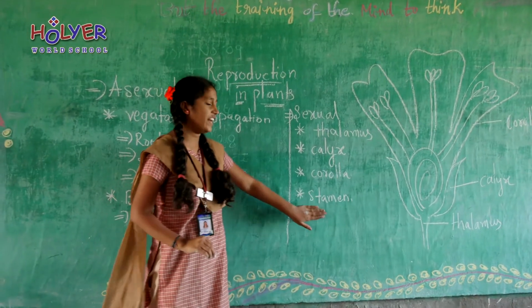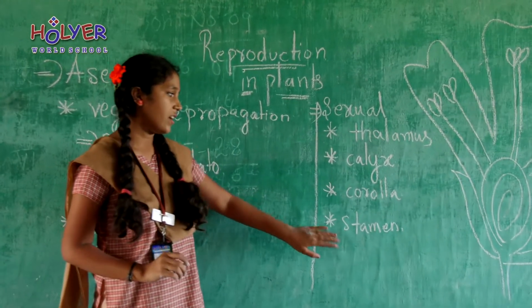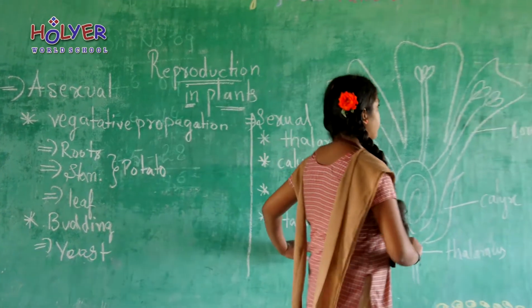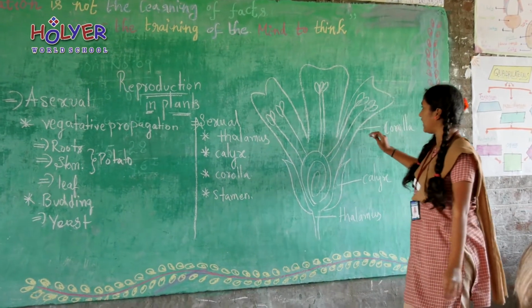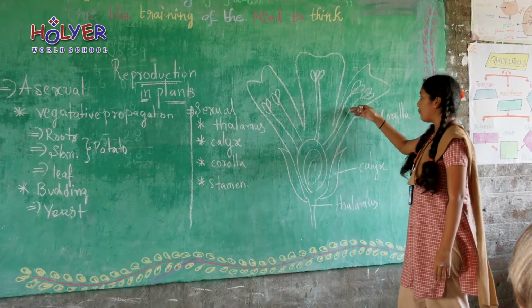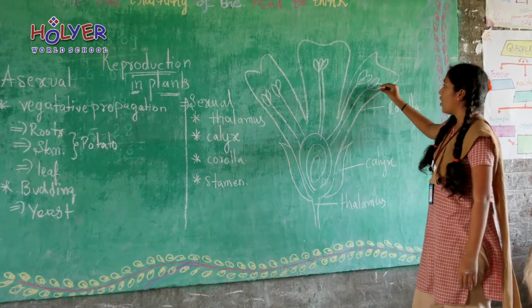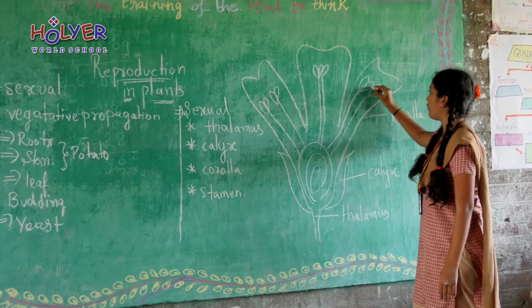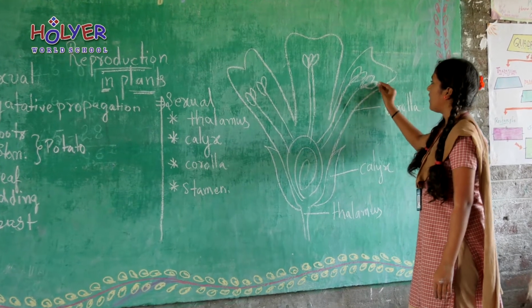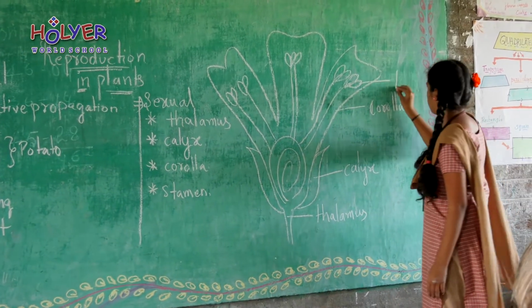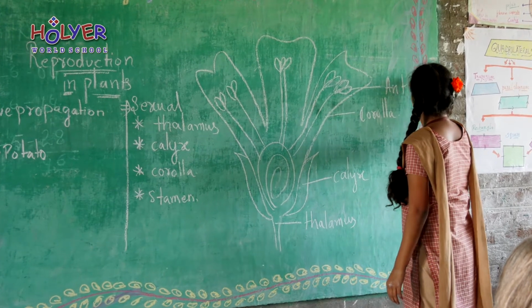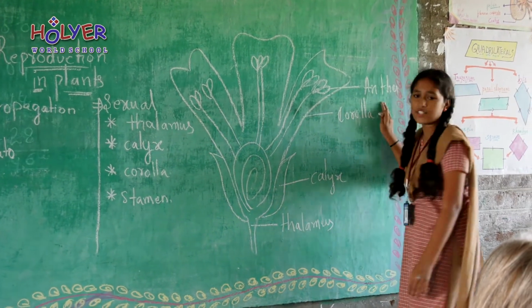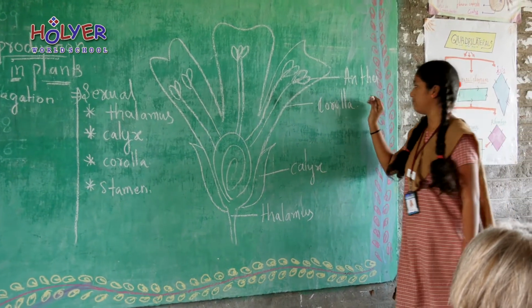Stamen is divided into two parts. In that, first one is anther. It is located before the filament, a bulb-like structure on this thread-like structure. This is known as anther. It is also known as pollen sac.